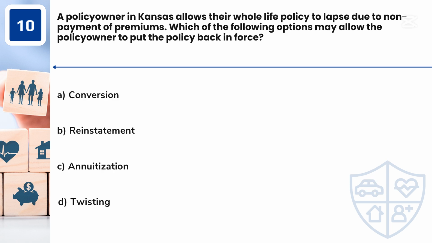Question 10. A policy owner in Kansas allows their whole life policy to lapse due to non-payment of premiums. Which of the following options may allow the policy owner to put the policy back in force? A. Conversion. B. Reinstatement. C. Annuitization. D. Twisting.